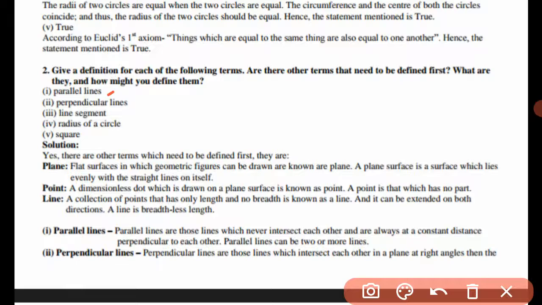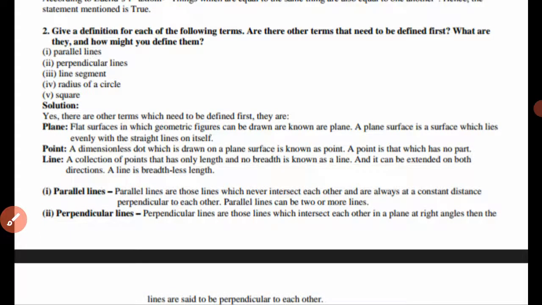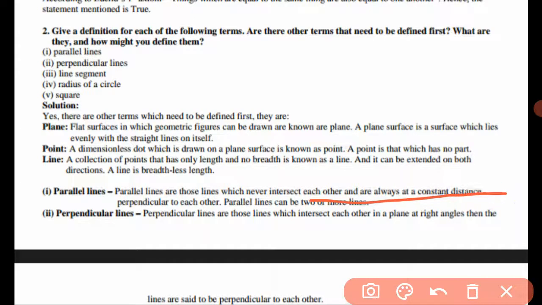So when we define a parallel line, it can be defined with the help of a plane. Plane can be defined as a flat surface on which geometric figures can be drawn. A plane surface is a surface which lies evenly with the straight lines on itself. Now we can say about a parallel line. Parallel lines are those lines which never intersect each other and are always at a constant perpendicular distance from each other. So parallel lines always have an equal distance between them.